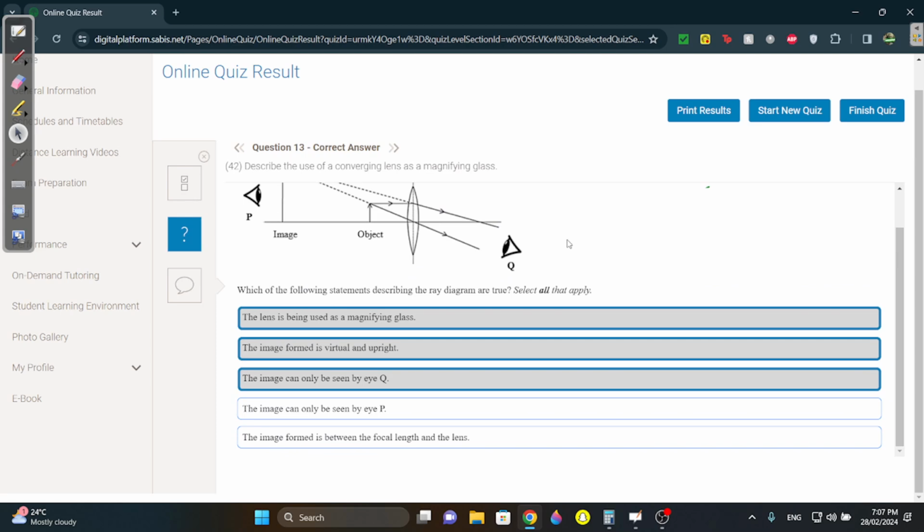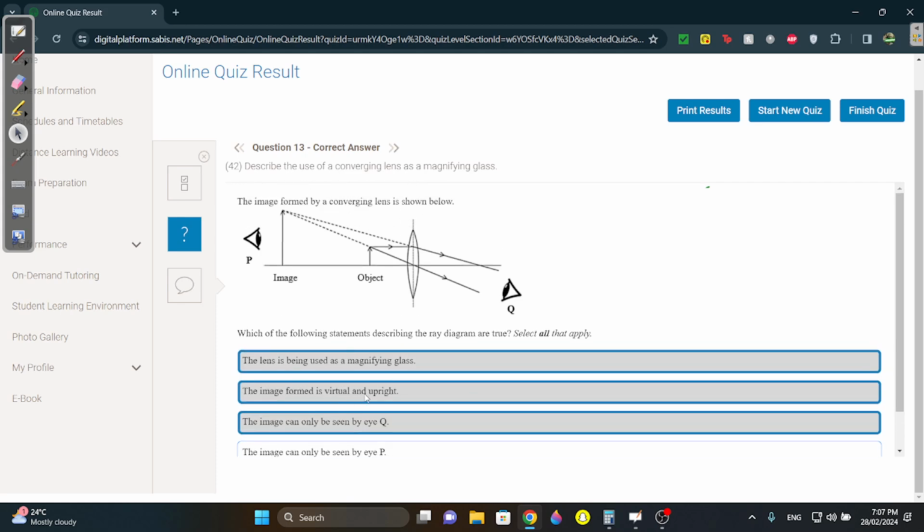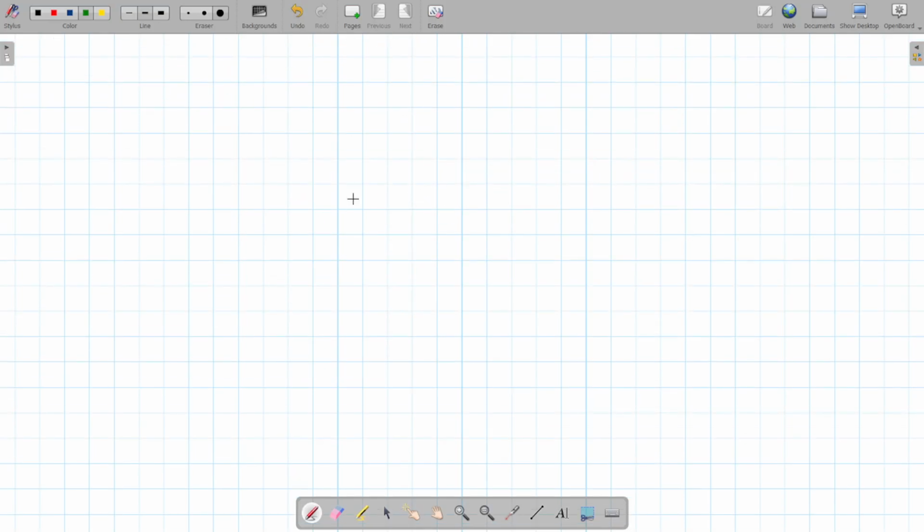Which of the following statements describing the ray diagram are true? This lens is being used as a magnifying glass because it's the virtual one. This is virtual and upright, and it can only be seen by the eye. You should know this. There was a question that came in the AMS in the past few weeks. I'm not going to say everybody's getting it wrong, but some people are getting it wrong. It was an optics question.